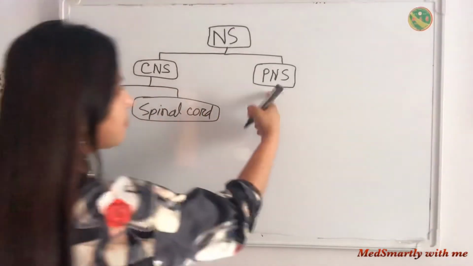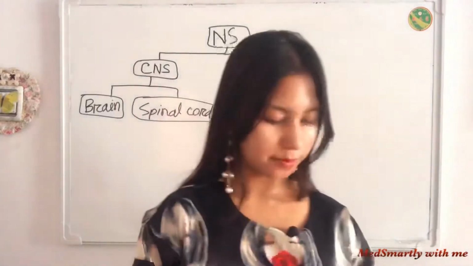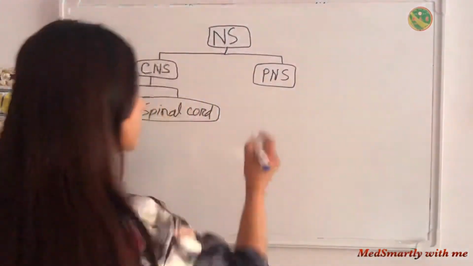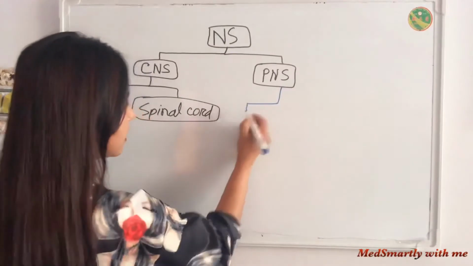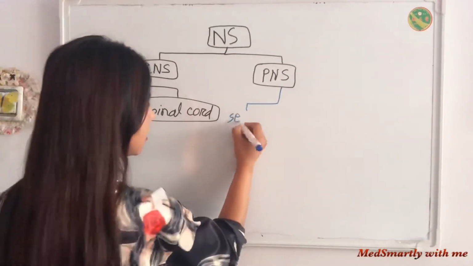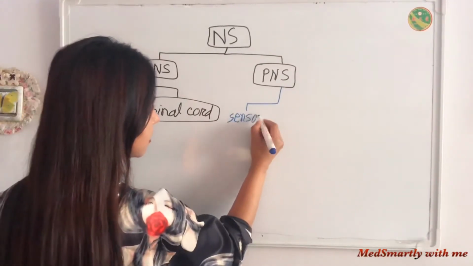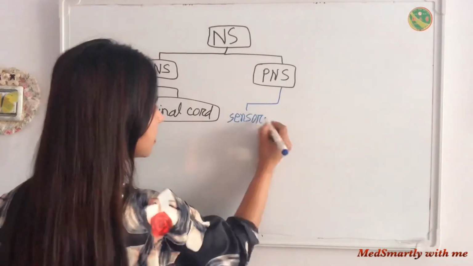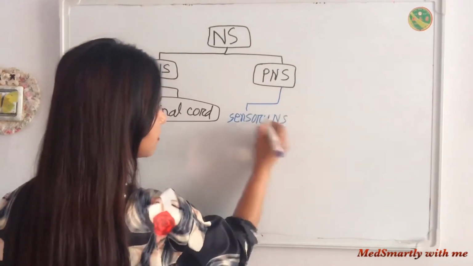Then our peripheral nervous system can be divided into two groups. Some nerves give sensory information to the brain, these are the sensory nervous system.